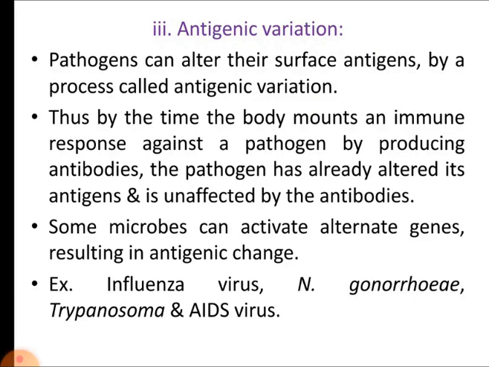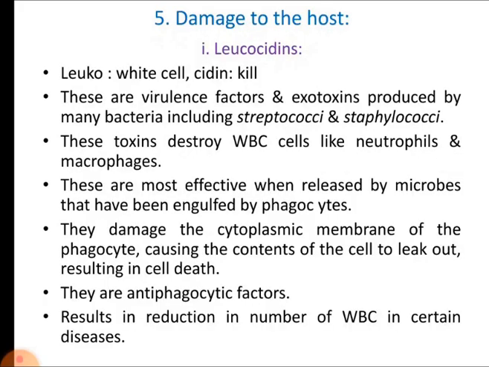For example, the influenza virus. We know that this influenza virus is known for its ability to undergo mutation. It continuously undergoes a process of mutation due to this antigenic variation, and this is the reason why no effective vaccine has been developed against the influenza virus, because it continuously undergoes this antigenic variation. Neisseria gonorrhoeae, trypanosoma, and AIDS viruses also undergo this antigenic variation.